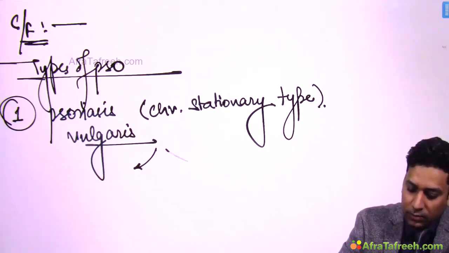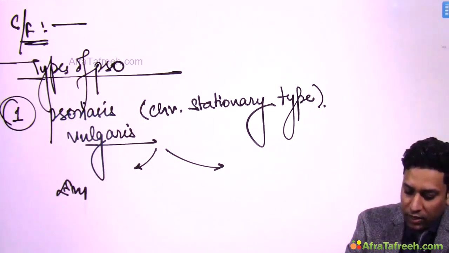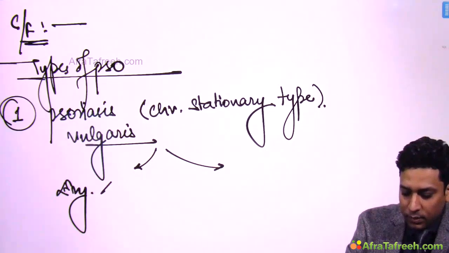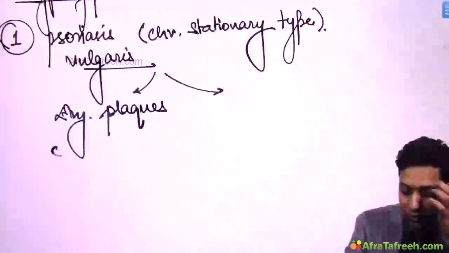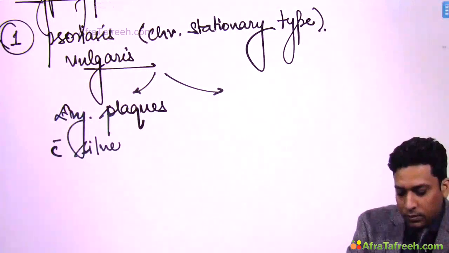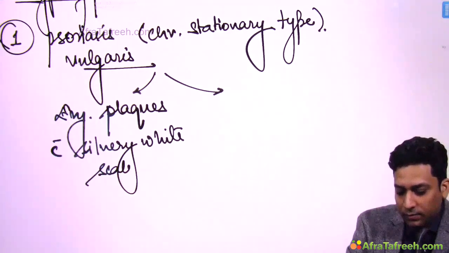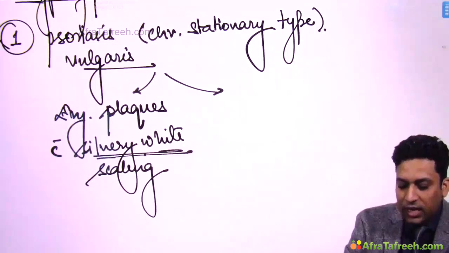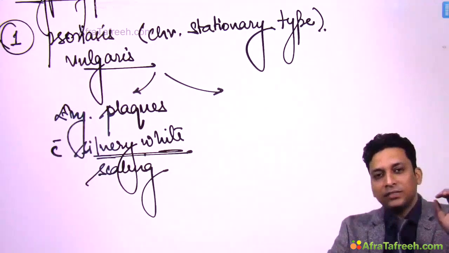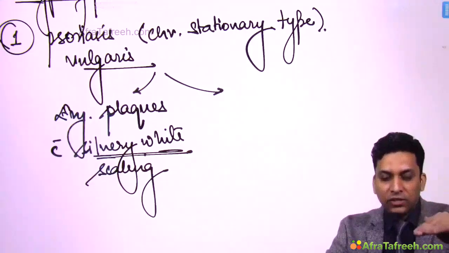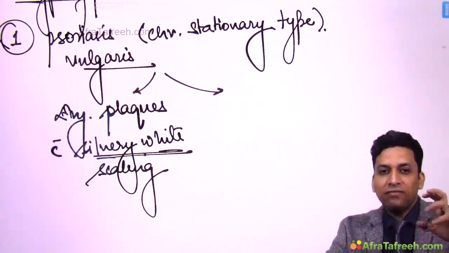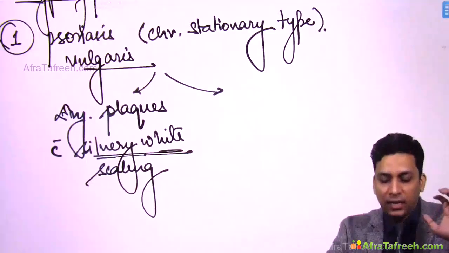In this condition, as I told you, you will get erythematous plaques with silvery white scaling. This is the characteristic scaling which is seen over the lesion. So these are erythematous, red colored, solid raised lesions which are elevated and they have a lot of silvery white scaling, sometimes referred to as mica like scaling.